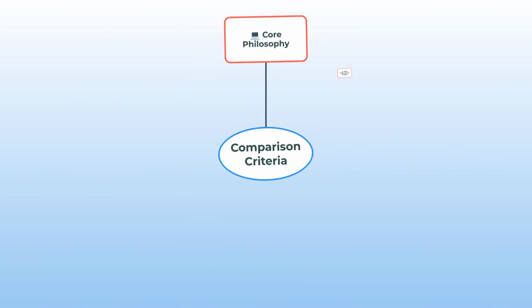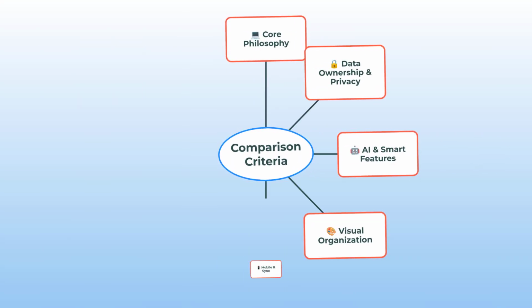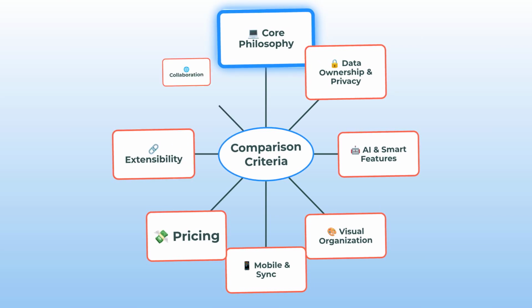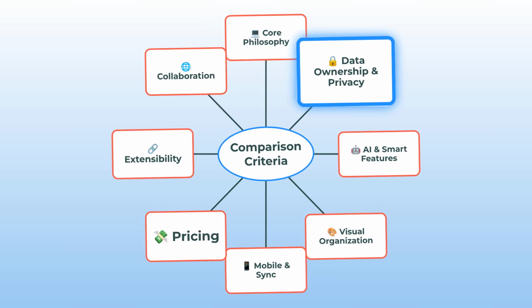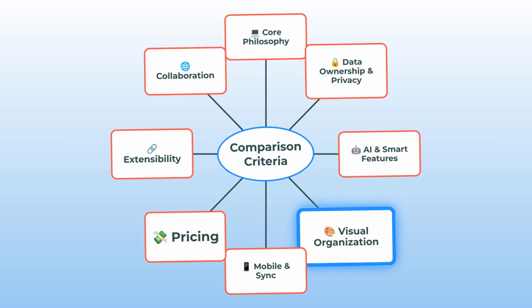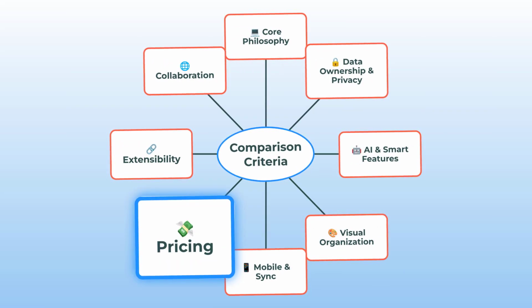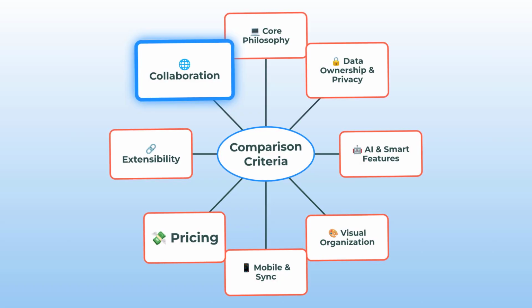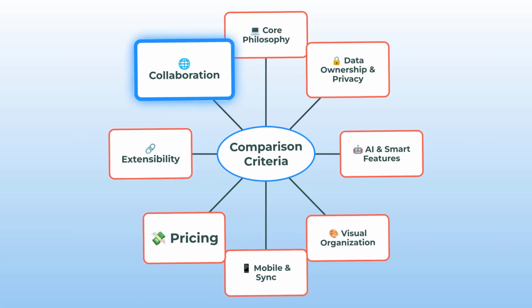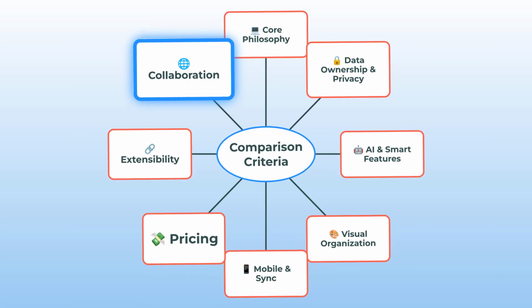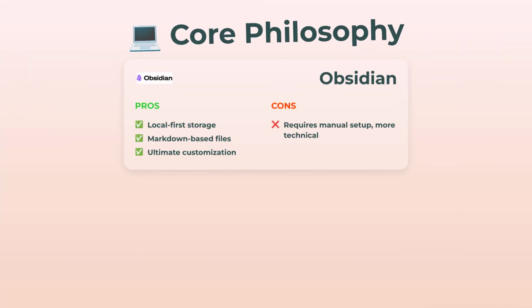Alright, let's lay out what we're gonna dig into. Think of it like a mind map. We'll compare core philosophy, data ownership and privacy, AI and smart features, visual organization, mobile and sync, pricing, extensibility, and collaboration. That's a lot, but trust me, each category has its own drama. Okay, let's start off with core philosophy, and this is where things get really interesting.